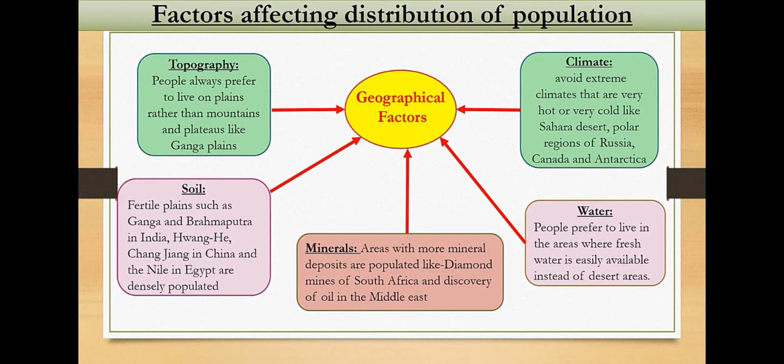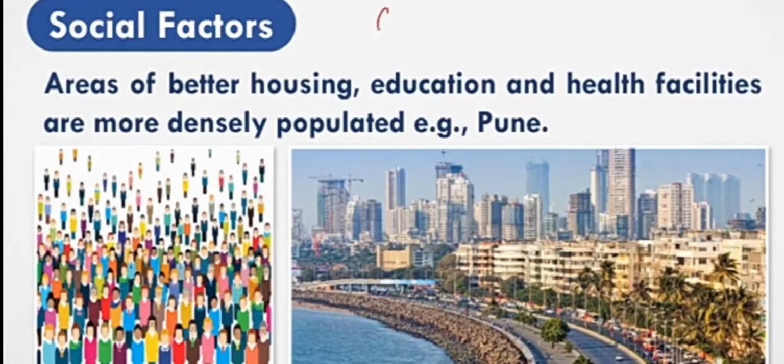People live near plains, and near fertile soils. Minerals: people usually live near mineral-deposited areas, and near a plenty of freshwater supply. And the average people also like to live near average climate areas. The first factor is the geographical factor. In the geographical factor, we went through five: water, climate, mineral, topography, and soil.